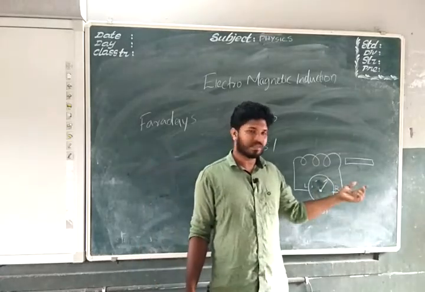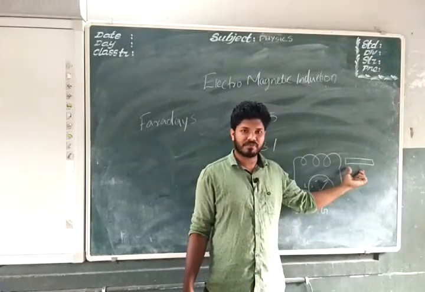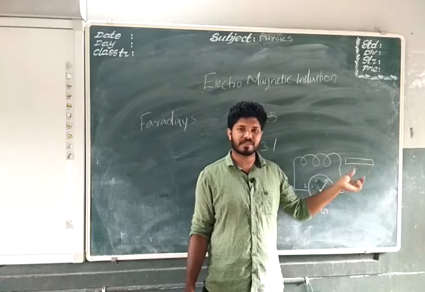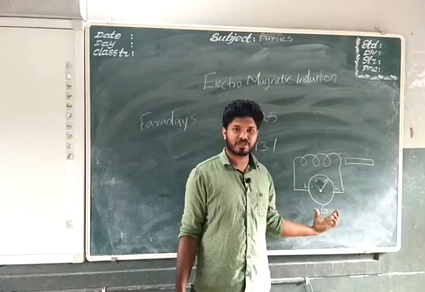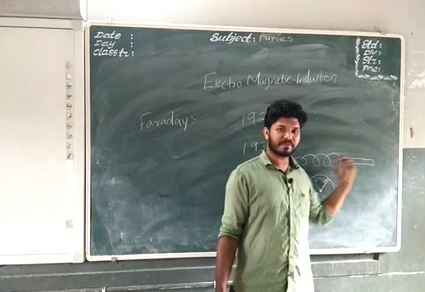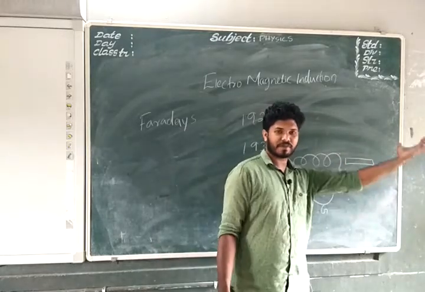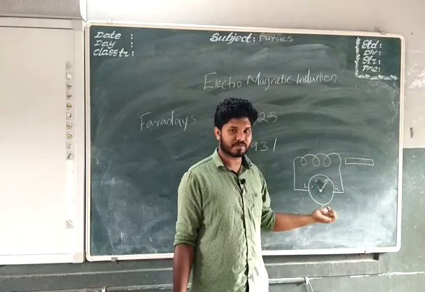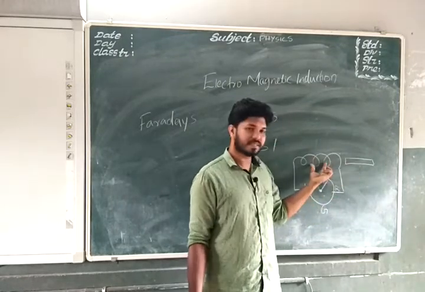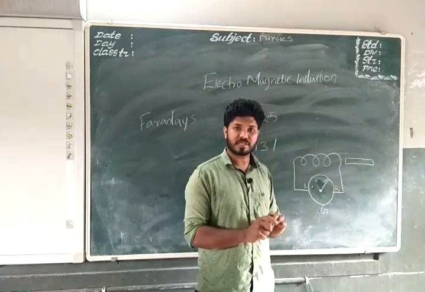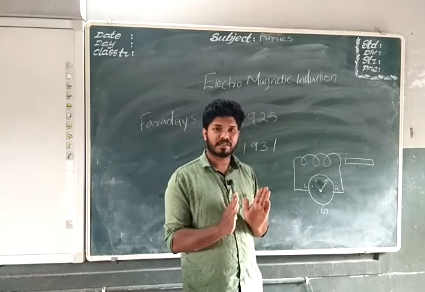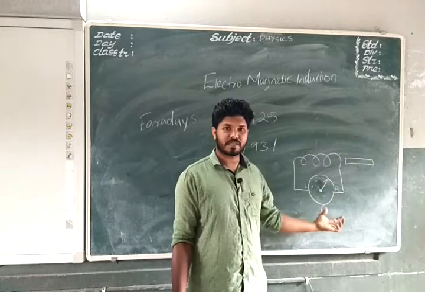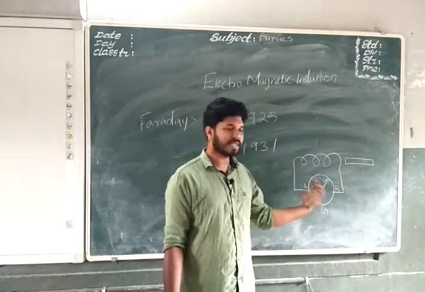Now see, from this he found that whenever the magnet is in a stationary condition, there is no production of current. But whenever the magnet is moving towards or away from the coil, there is a presence of current. That is, the galvanometer shows deflection. Even if the magnet is placed here at rest, in stationary condition, there is not any presence of current. The galvanometer does not show any deflection.